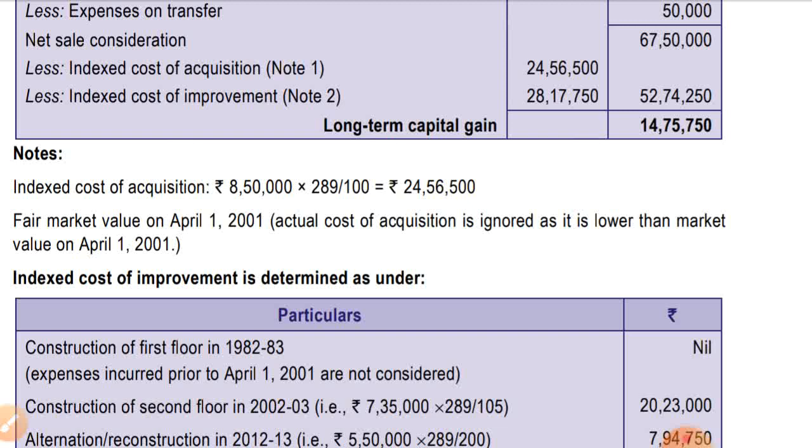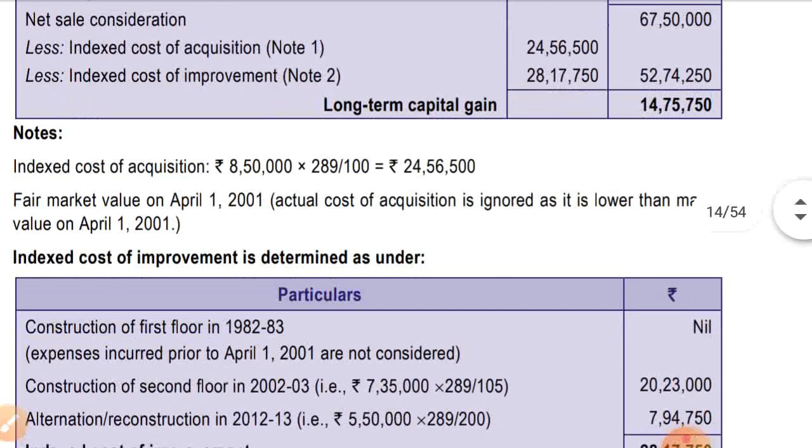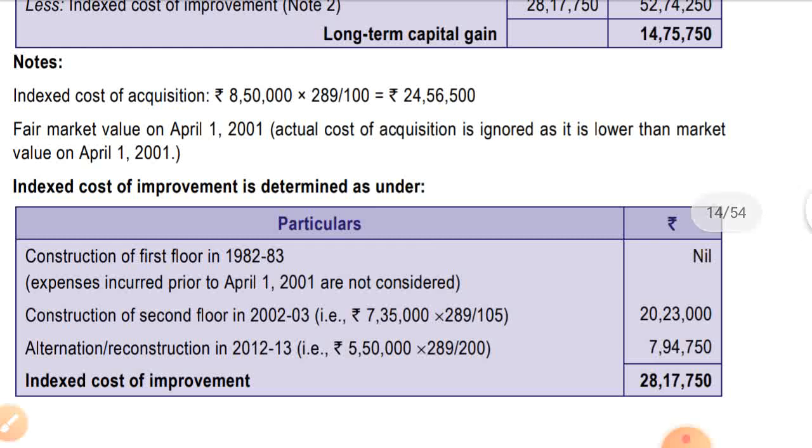Now let's see the index cost of improvement calculation. Cost of construction of the first floor in 1982-83. As I said, any improvement done before 2001-02 will be ignored. Expenses incurred prior to April 1, 2001 are not considered. It will be nil.